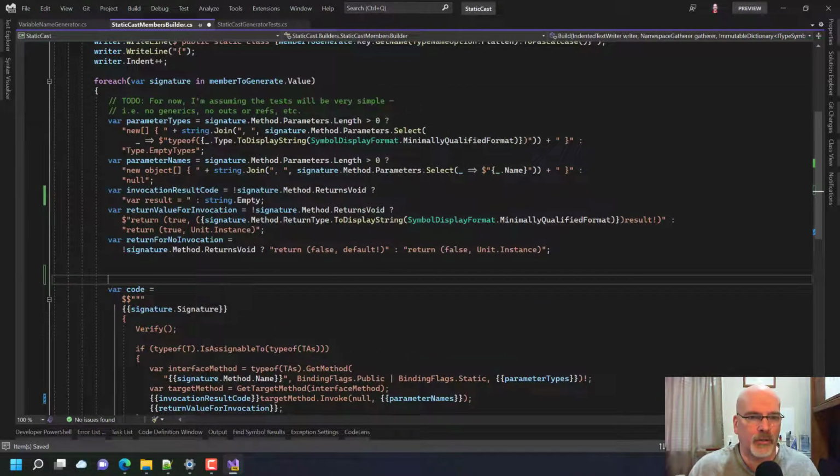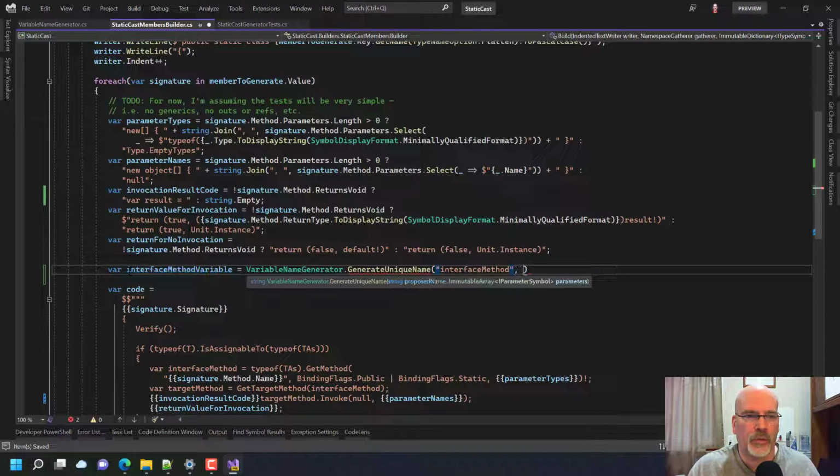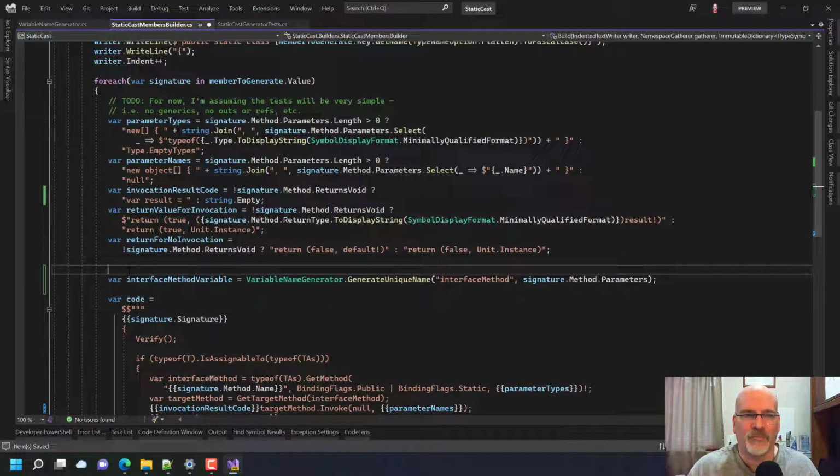So we want to have var interface method variable is equal to variable name generator. Okay, unique name, this signature dot method dot parameters. To do, what about generic parameter names?